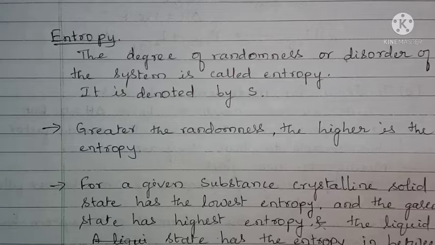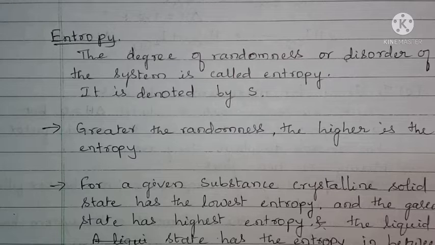Entropy is denoted by S. As the randomness increases, the value of S goes on increasing.